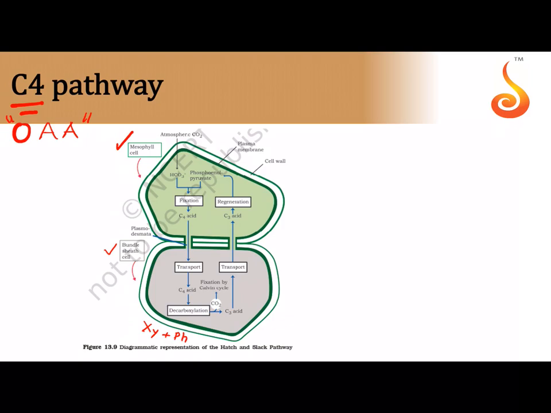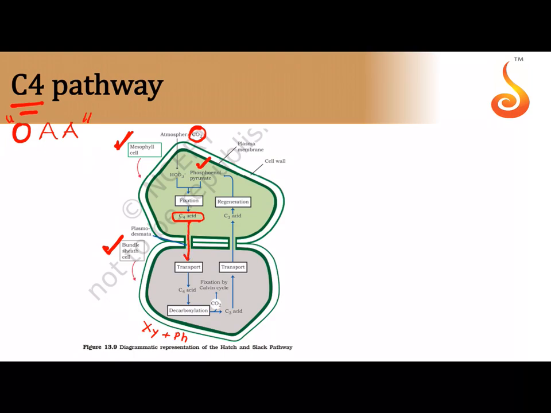So xylem plus phloem is somewhere over here in the leaf, remember, and the cell closer to that is the bundle sheath cell, and then you have the mesophyll cell, which is basically away from it. So which is the cell which first captures atmospheric carbon dioxide? It is the mesophyll cell, and this fixes it. What is the carbon dioxide acceptor? It is not RuBP here, it is phosphoenol pyruvate, and we get oxaloacetic acid.